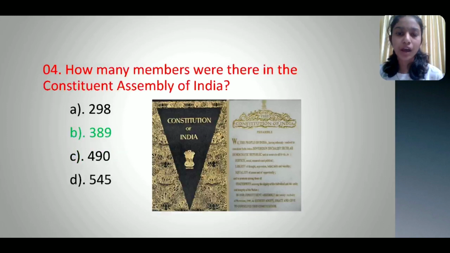Fourth question. How many members were there in the Constituent Assembly of India? Option A 298, Option B 389, Option C 490, Option D 545, and the correct option is option B 389.